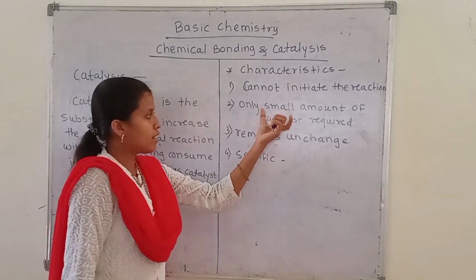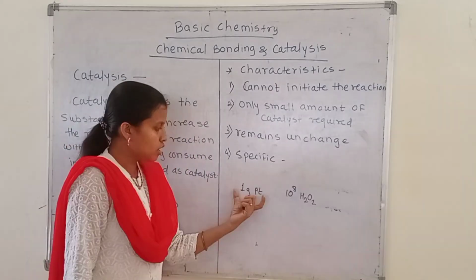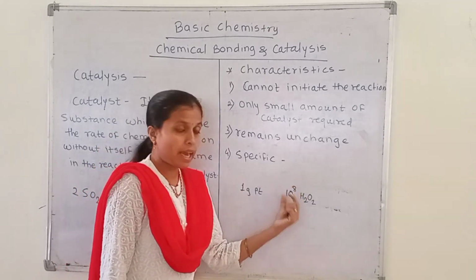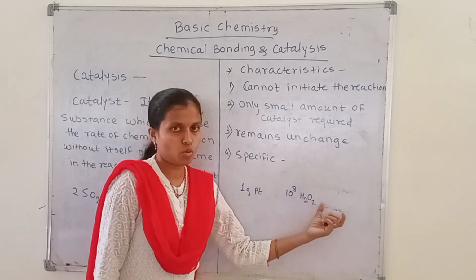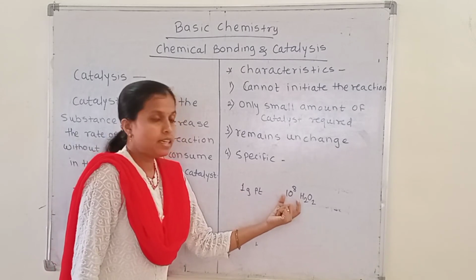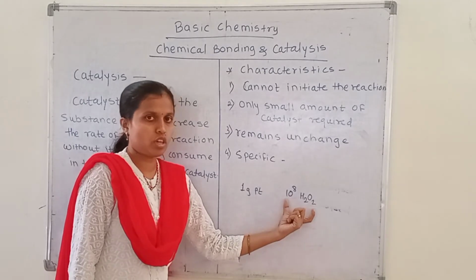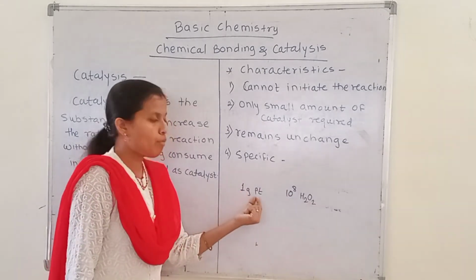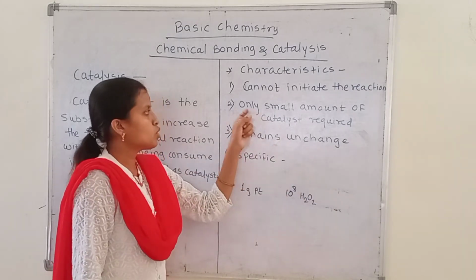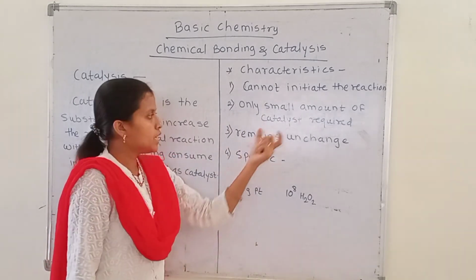For example, only 1 gram of platinum is required for 10 raised to 8 liters of hydrogen peroxide undergoing decomposition. 10 raised to 8 liters is a very huge amount, yet only 1 gram of platinum as a catalyst is required, and we get the product we need. So a very small amount of catalyst is required to complete the reaction.